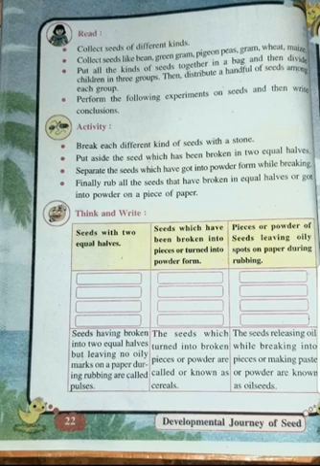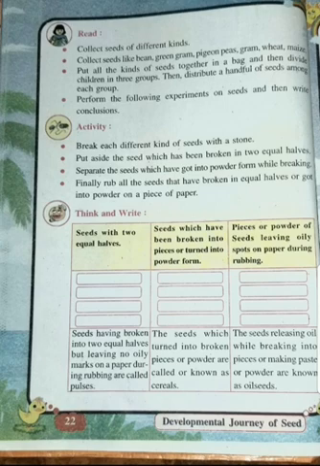So now I have classified seeds into three parts. What are the three classifications of the seeds? Pulses, cereals, and oil seeds. Again I am repeating. See on page 22. Pulses, cereals, and oil seeds. What is the definition of pulses? That when the seed is broken into two equal halves, and when it is rubbed with paper, it doesn't leave any oily marks, such seeds are called pulses.